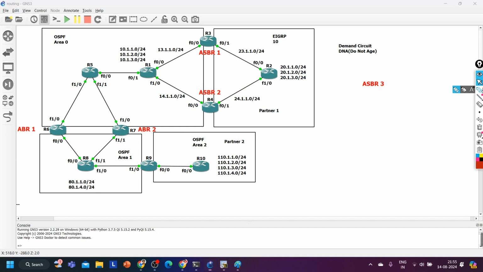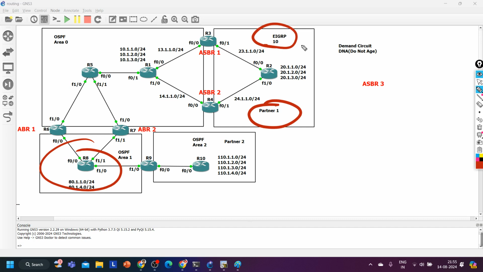Now guys, let's suppose branch 1 users never communicate with partner 1 company, right? This branch office never communicates with AS number 10.